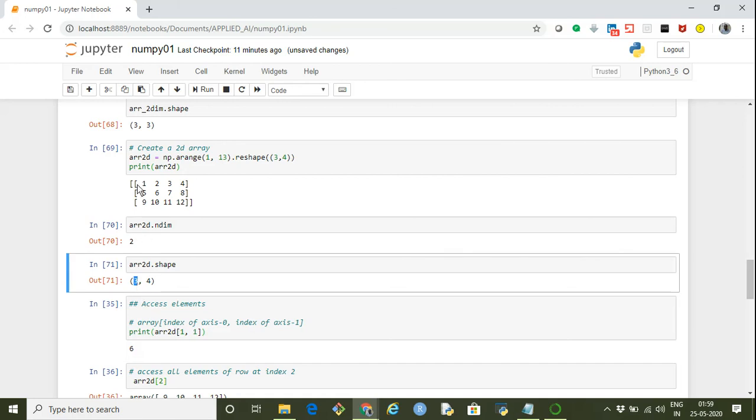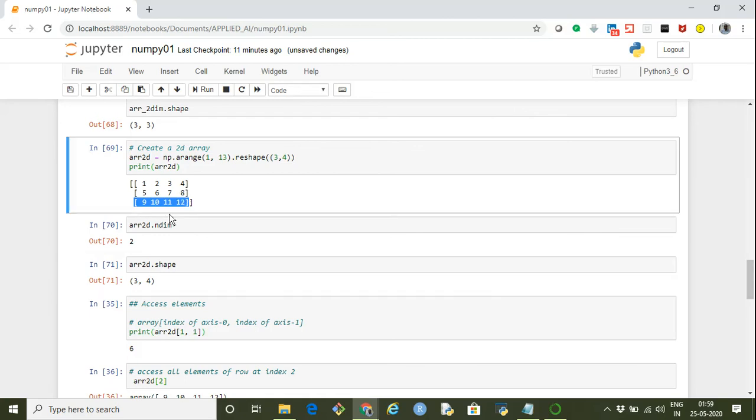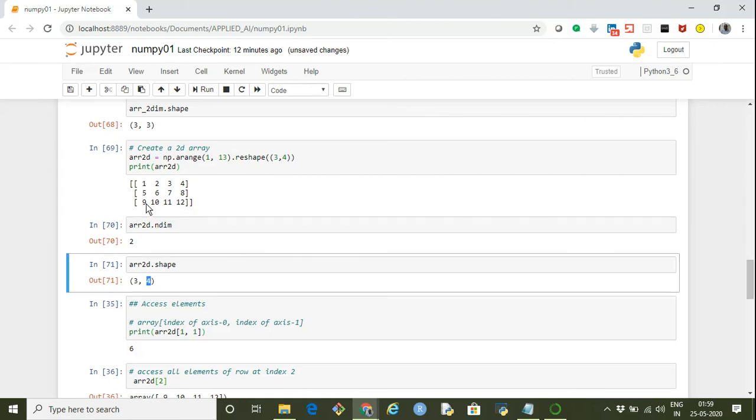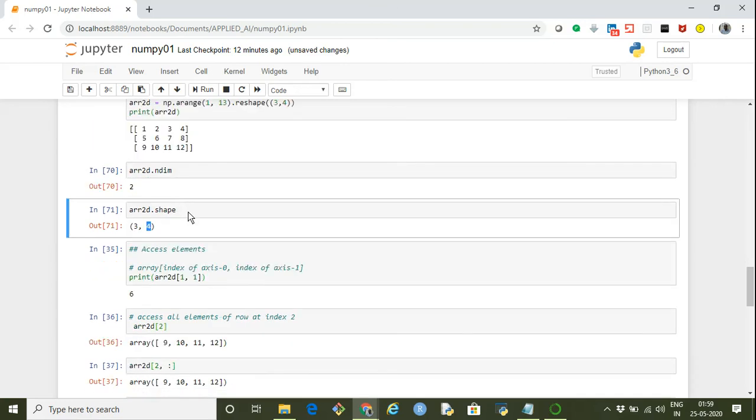Basically these are 3 rows, so row 1, row 2, and row 3. The next axis is axis 1, which says 4. There are 4 elements in axis 1, which means columns: first column, second column, third column, and fourth column. That's how we specify.